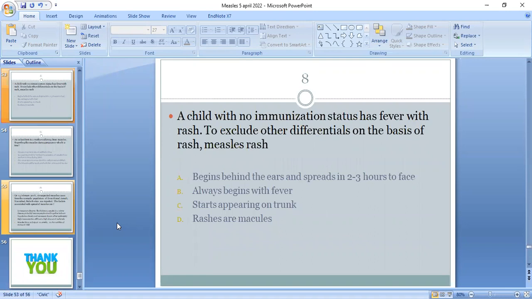Eighth MCQ: a child with no immunization status has fever with rash. To exclude other differentials on the basis of rash, the measles rash begins behind the ears and spreads to the face within 2 to 3 hours. It always begins with fever, and then appears on the trunk, as rashes or macules. Which is the correct option? A is the correct option, as the rash of measles appears behind the ears and then spreads to the face, while the rash appears after the fever, and the rashes are both macular and maculopapular in nature.